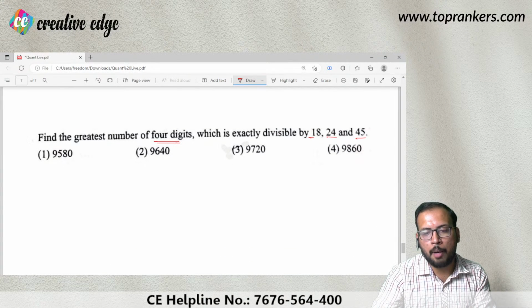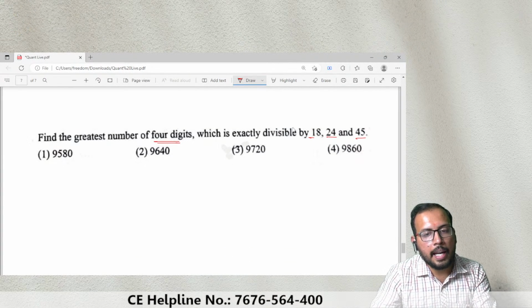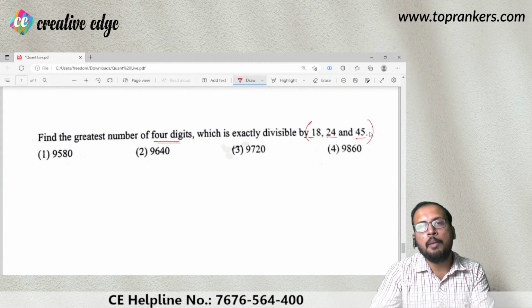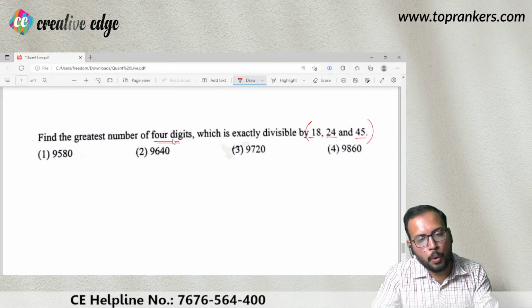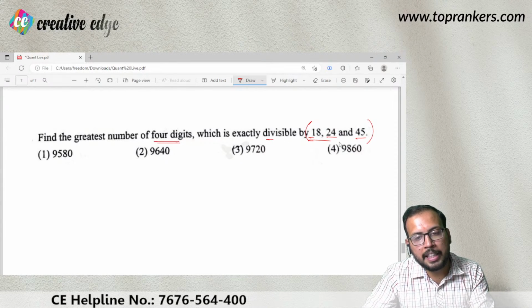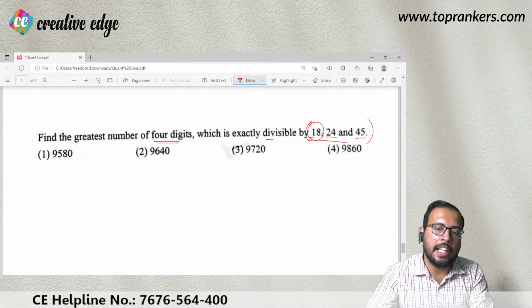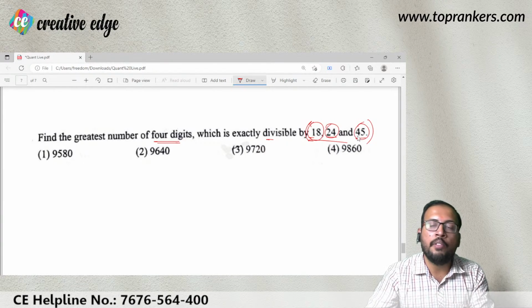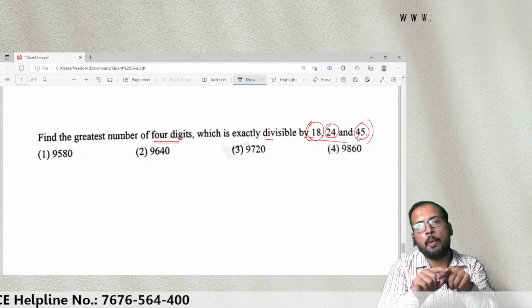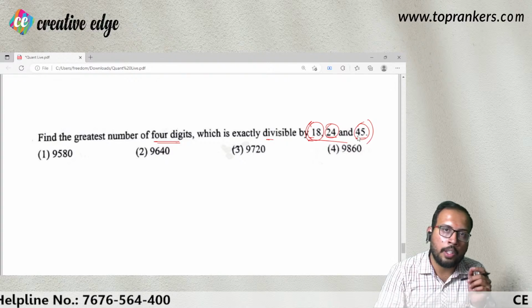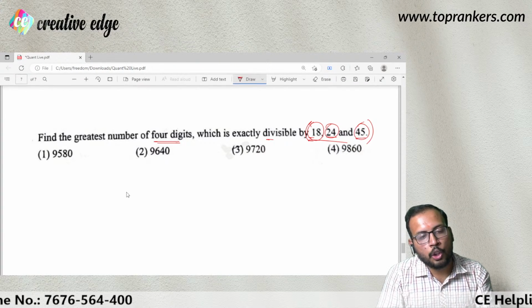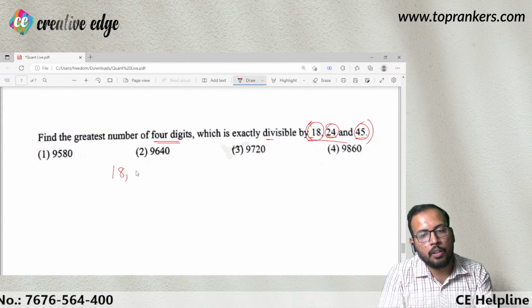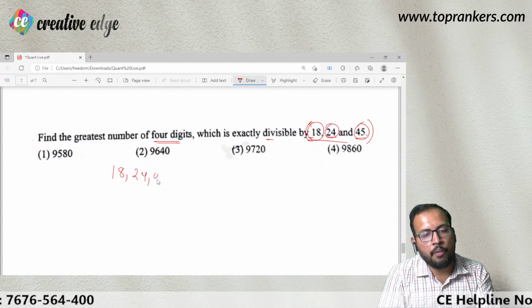तो सबसे पहले हमें यहाँ पर इनका क्या निकालेंगे, LCM या HCF, ये सोचना होगा हमको. So find the greatest number of 4 digits which is exactly divisible by these numbers. So that means these 18, 24 and 45 are going to divide that particular number. That means you will need to find out the LCM of these numbers. ठीक है, तो आप LCM निकालेंगे 18, 24 and 45.